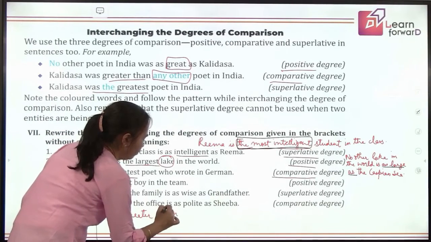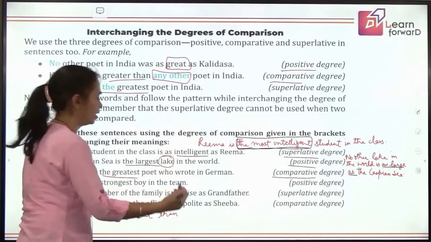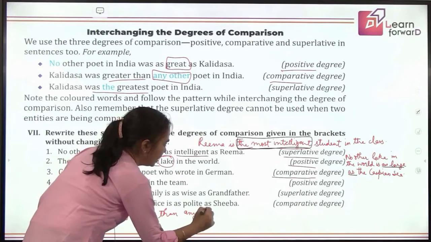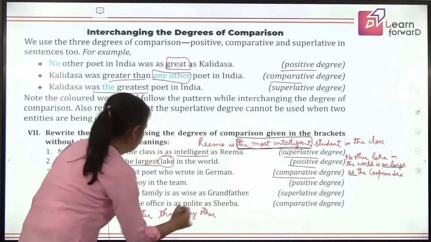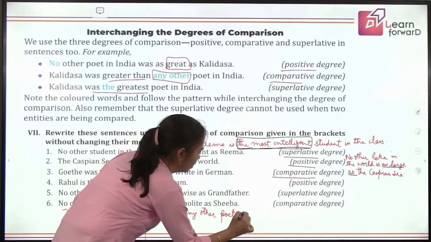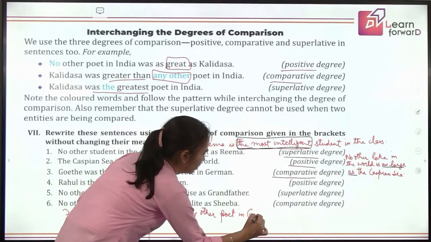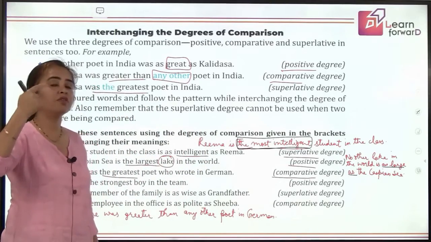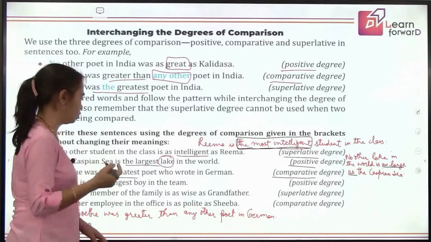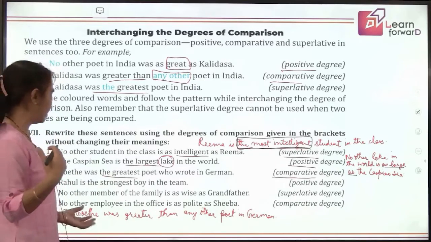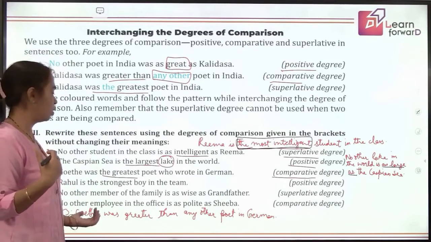Now you have to take all others in the other group. So we'll say, which phrase will you use? Any other poet in German. Easy. See step by step the way I have told you how you have to do. First, pick out the word that you are taking on one side. So that noun is Goethe. Goethe was.